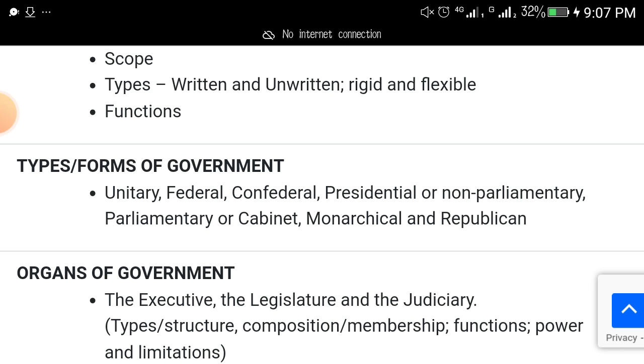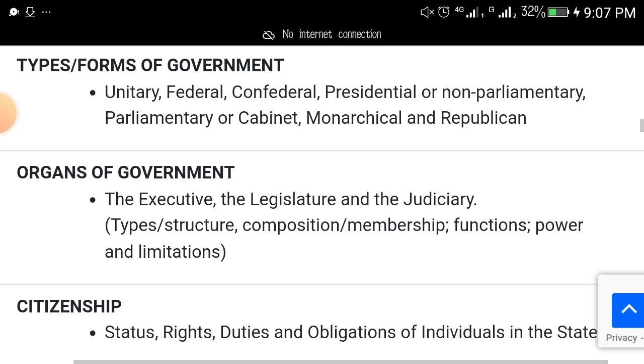And types and forms of government. The area that they want you to focus on is unitary government, federal government, confederal government, presidential and non-parliamentary government, parliamentary government or cabinet, monarchical and republican forms of government.